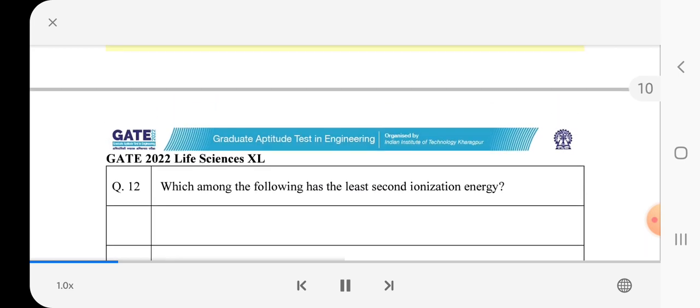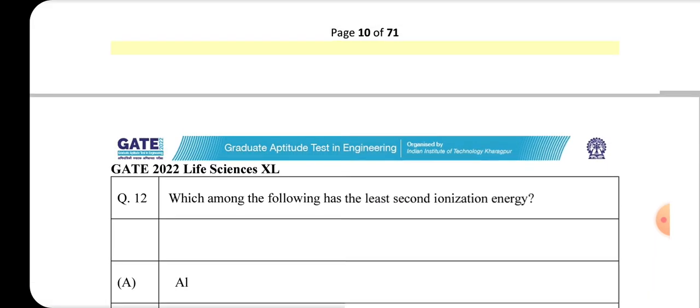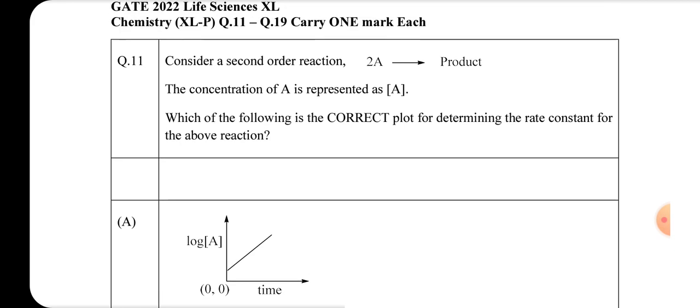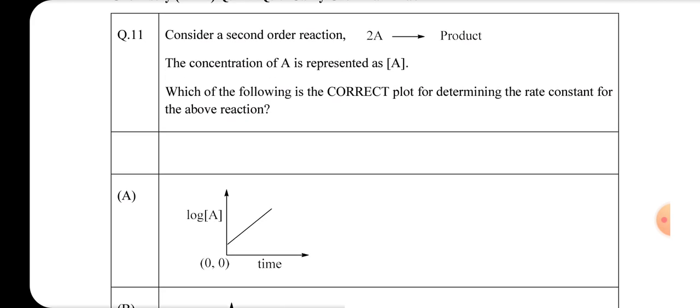Chemistry XLP. Q11 to Q19 carry 1 mark each. Q11. Consider a second order reaction. The concentration of A is represented as [A]. Which of the following is the correct plot for determining the rate constant for the above reaction? A, B, C, D.